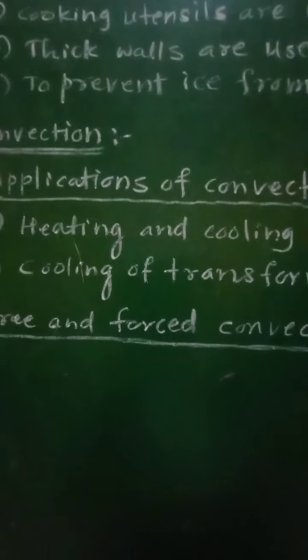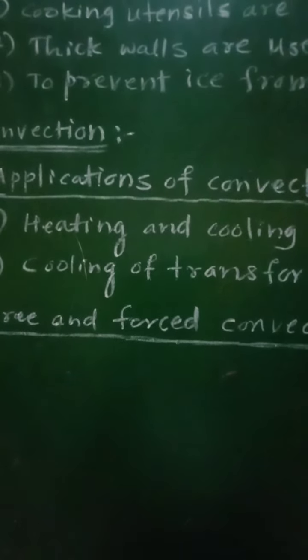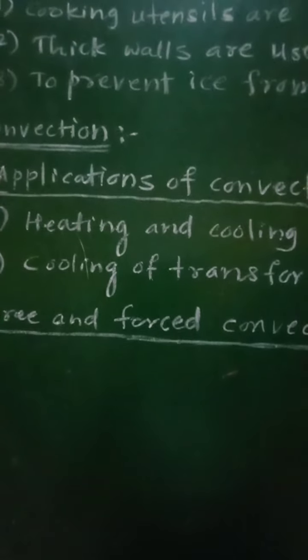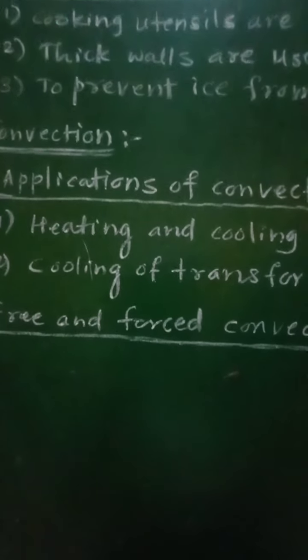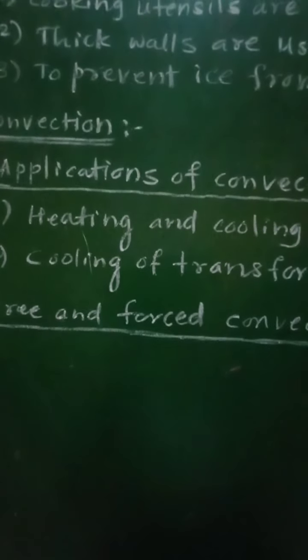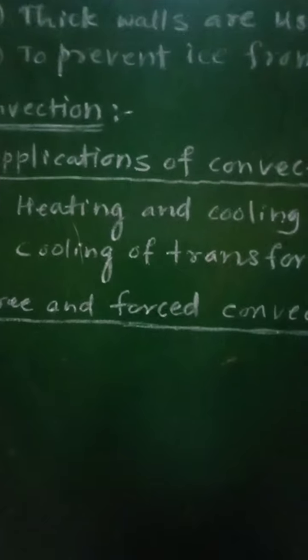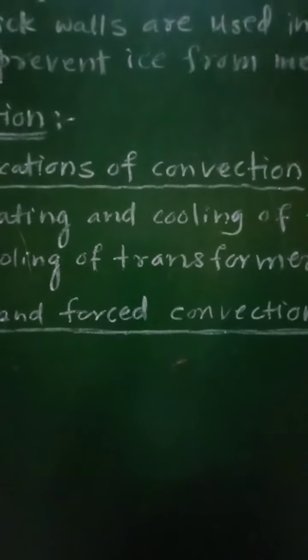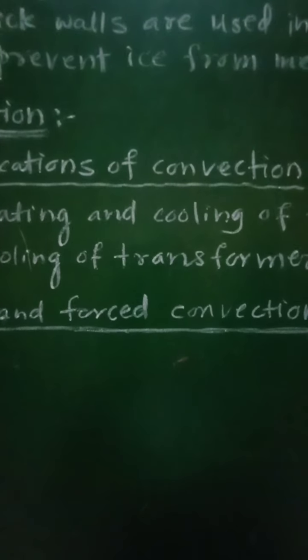The cool air which is at the top will have more density, and therefore it will move down. This cool air in turn gets heated, and again it will move upwards. So in this way the convection currents are set up in the room which transfers heat to different parts of the room. So air will get heated due to the heater, it will become lighter, it will go up, its place will be taken by the cold air, again it will get heated, and then it will move up. In this way the convection currents will be produced in the room, and that room will get heated.